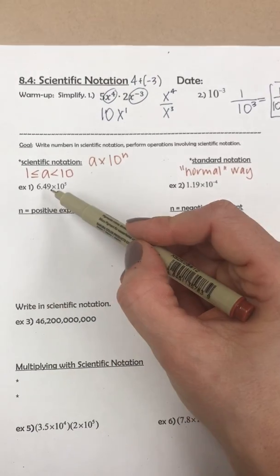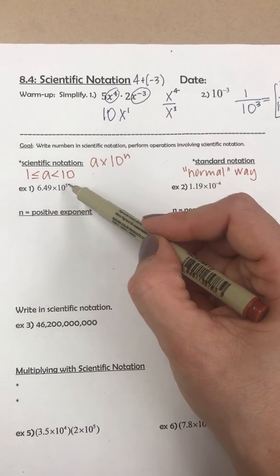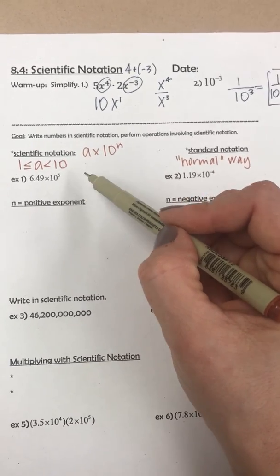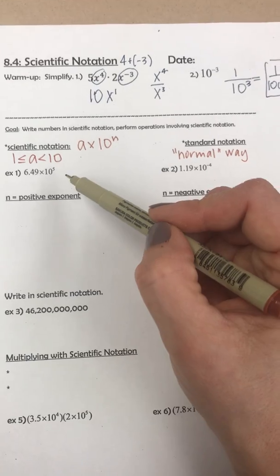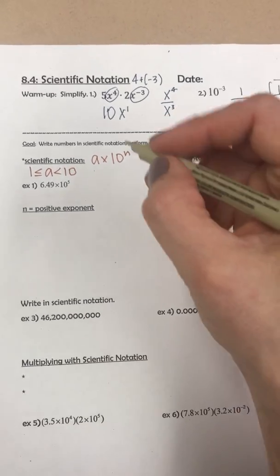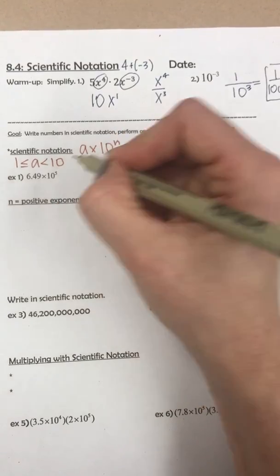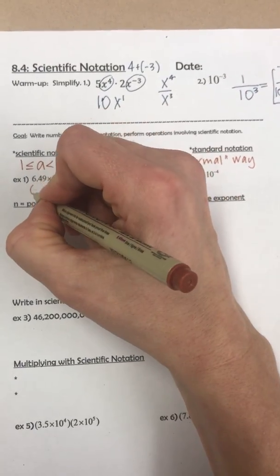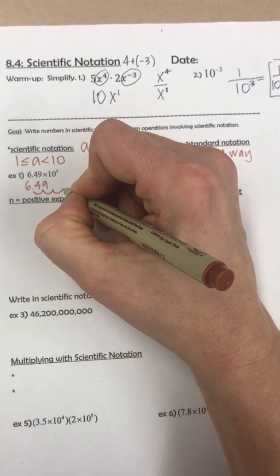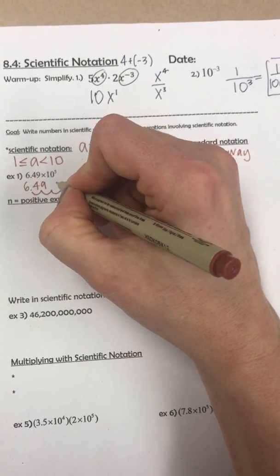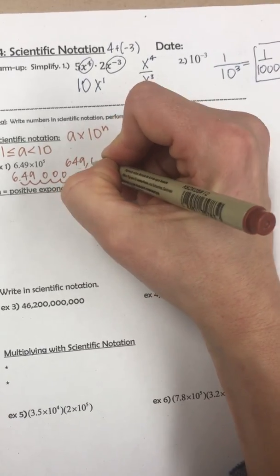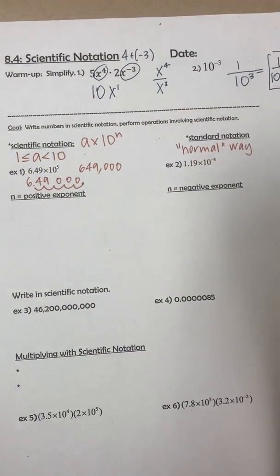So 6.49 times 10 to the 5th is telling me to multiply by 10 5 times. So I'm going to multiply by 10, and if you know when you multiply by 10, it moves the decimal place over. So we're going to move the decimal place over 5 times. I have 6.49. I'm going to move this over 5 times, and I'm making the number bigger because it's multiplying by 10. So this ends up being 649,000, so a very large number.